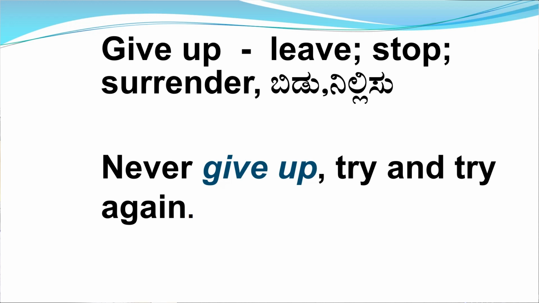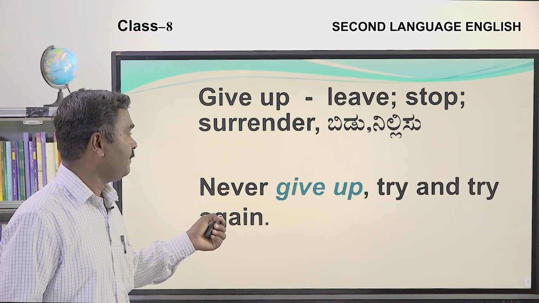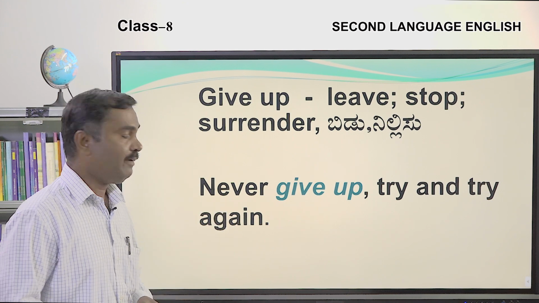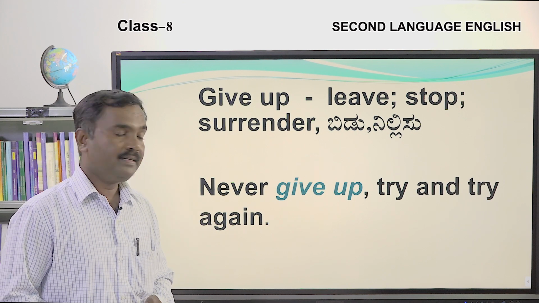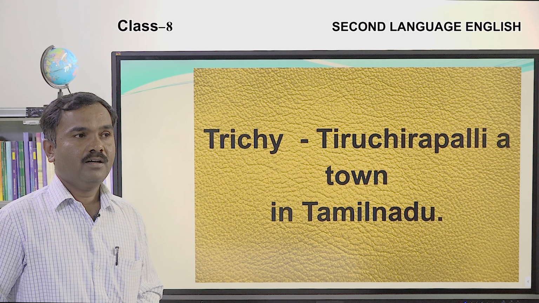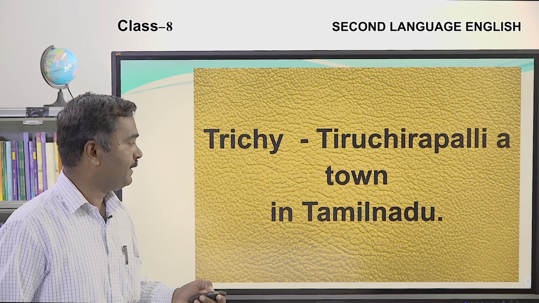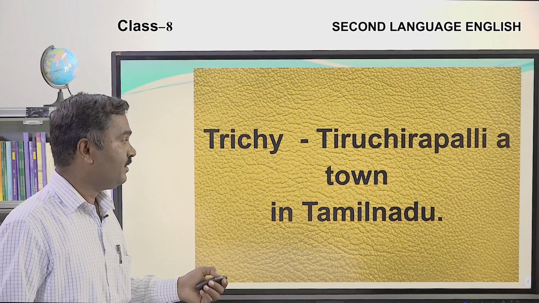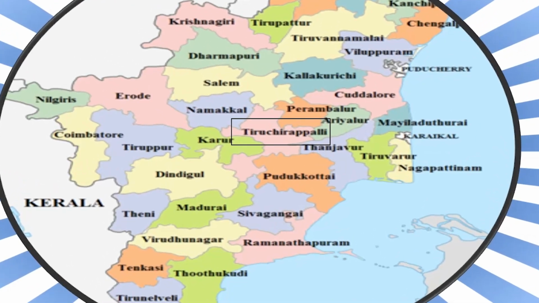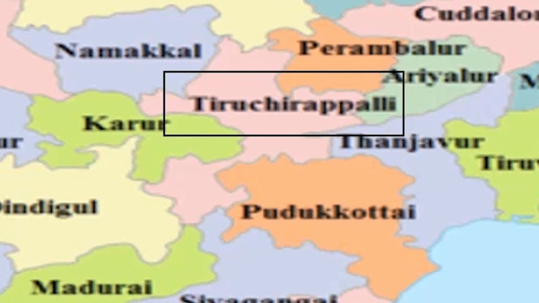Give up, leave, stop, we call it ನಿಲ್ಲಿಸು in Kannada. The usage of the word give up is never give up, try and try again. So Trichy, it was the name of Tiruchirappalli. Once it was called Trichy, in a town in Tamil Nadu. This is the map of Tamil Nadu, and we can see place Trichy, which is animated.